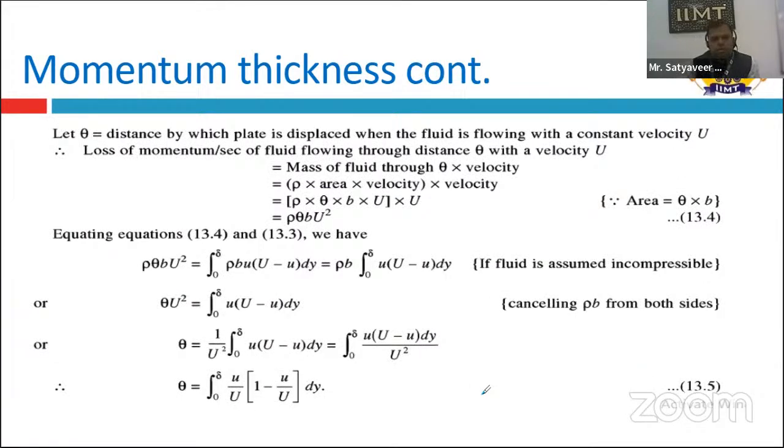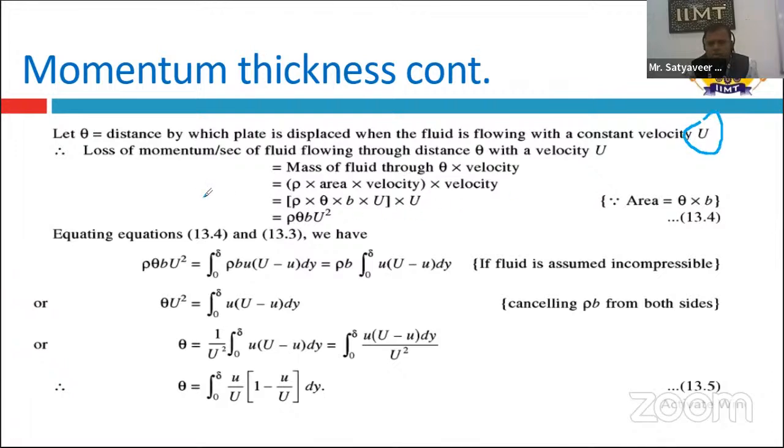Now come to the derivation continued here, and we can take theta. Theta is nothing but the distance by which the plate is displaced when the fluid is flowing with a constant velocity of capital U, and then we have to find the loss of momentum per second.